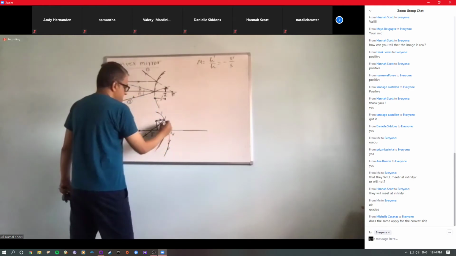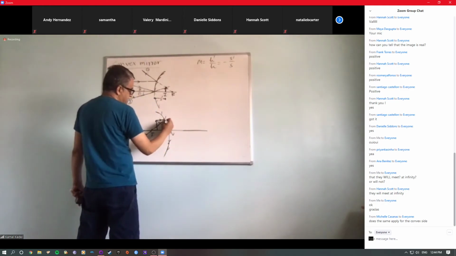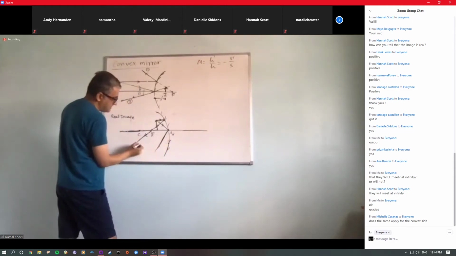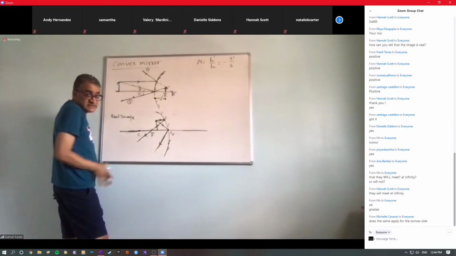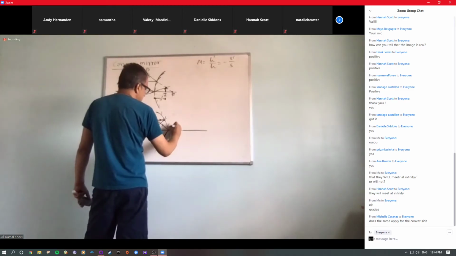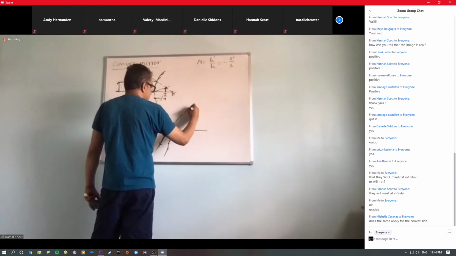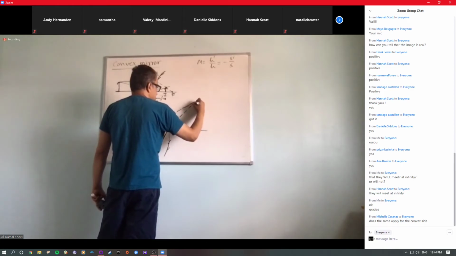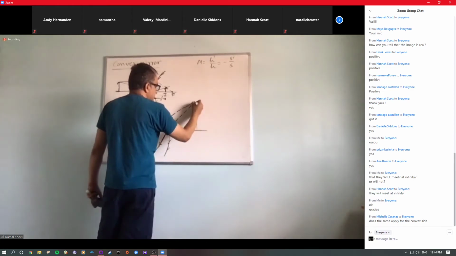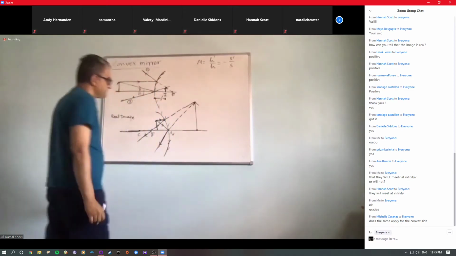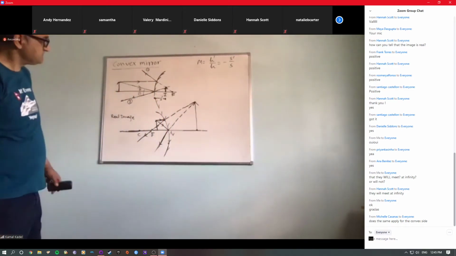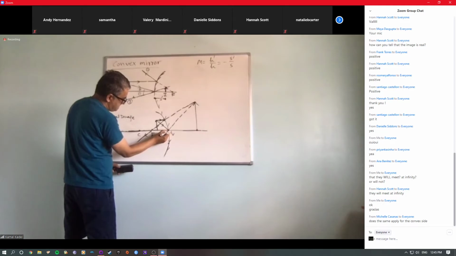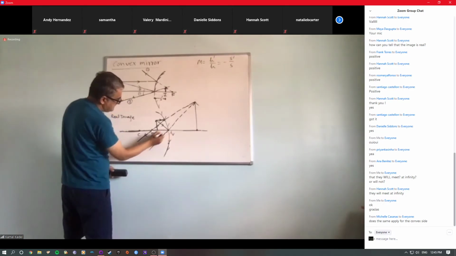And then if you see here, they cannot meet on this side, right? Look here, they are diverging. They cannot meet on this side. So now you need to produce this, as we did before. So they will meet somewhere here. This will be the head, this will be the foot. You got it now? It's not very good because this is bending here. I don't know why I drew it this way. Like this.